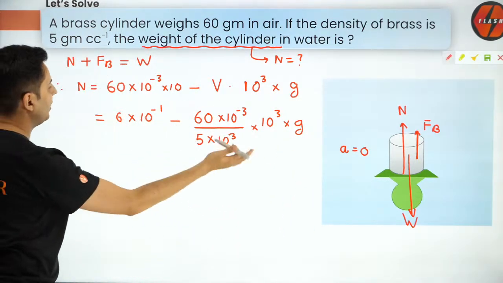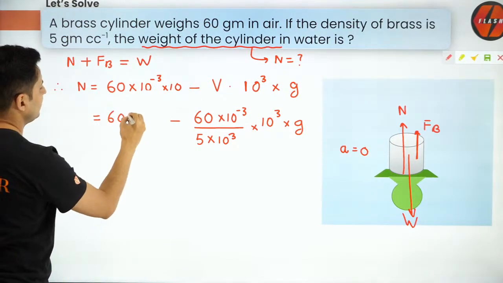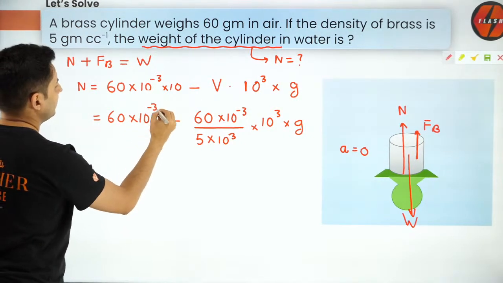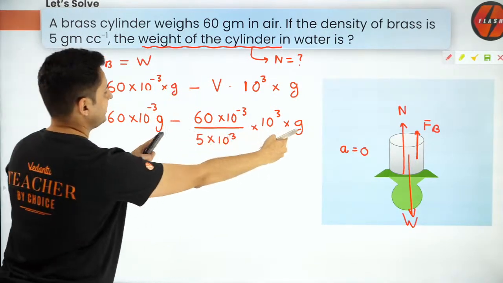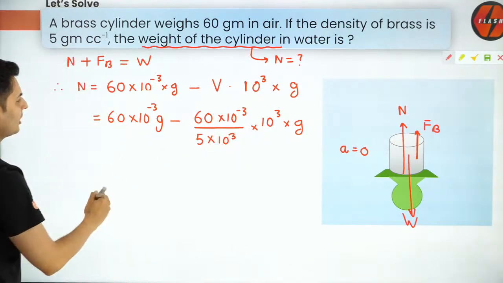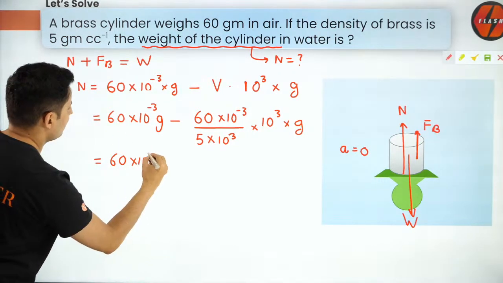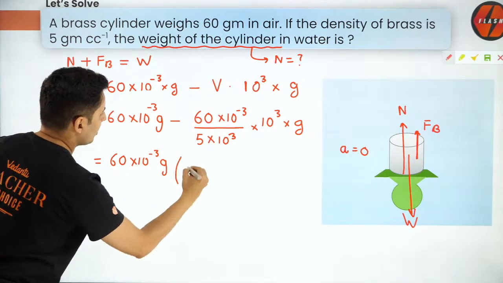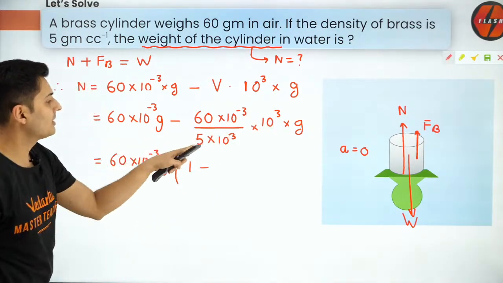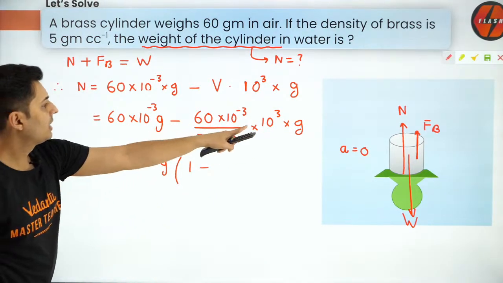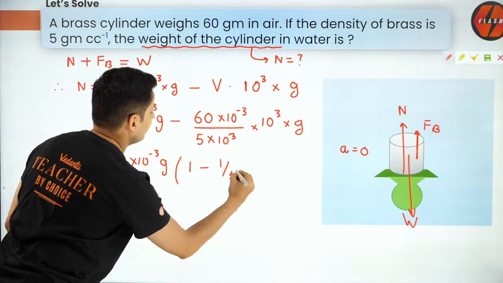I'm just showing you the systematic way, guys. Now, if somebody wanted, they could have done one interesting thing. They could have just kept all these things as g only. Just leave it as g. It will be simpler for the calculations. So just bring it outside: 6 into 10 to the power minus 3 g, into 1 minus, check this out, so many terms have been taken outside. 10 to the power 3, 10 to the power 3 goes, you'll have 1 by 5 over here.